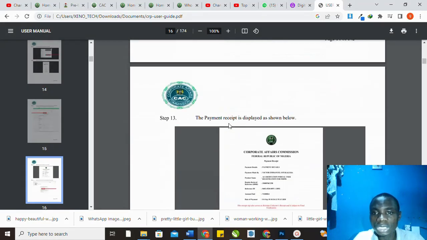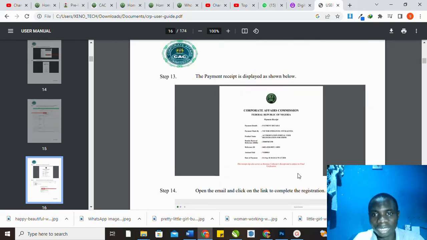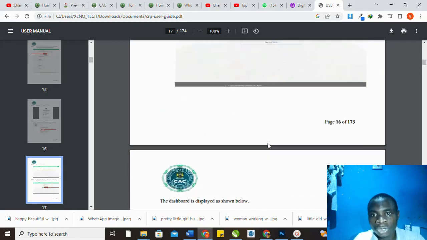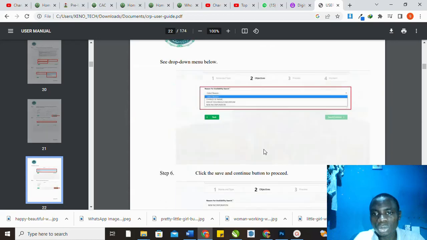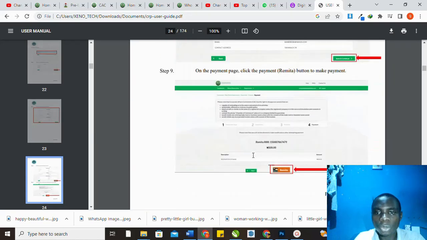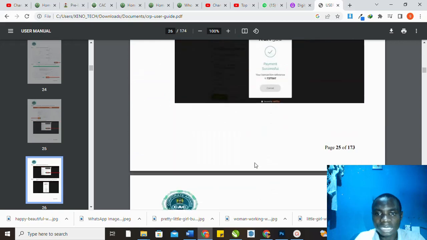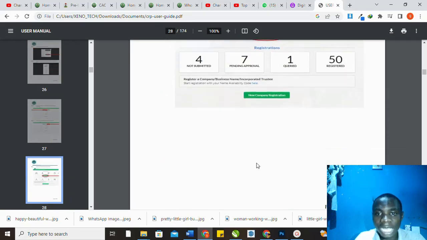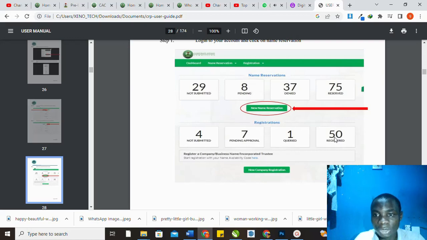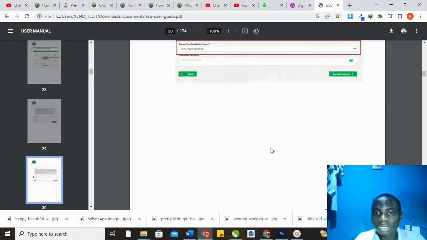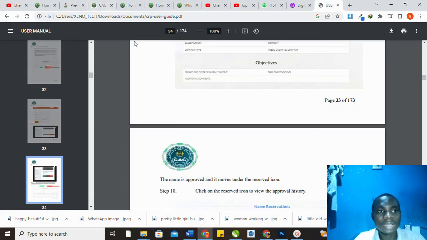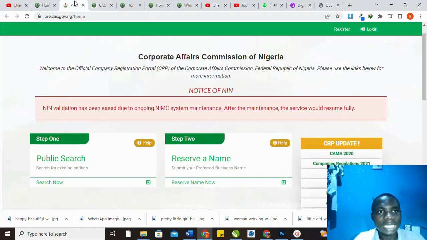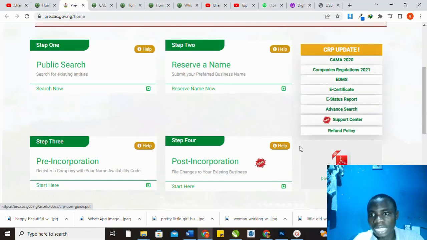So make sure you go through this. This is your reservation receipt. So you can see it. Everything is here, and I'm going to explain in the next tutorial how to reserve a name. But you can go through all of this. You need to make payments and everything. You can see this person has already registered 50 companies. All those things are here. So that is it, we stop here for showing you their portal. Now you can download it and save it on your system and put it on your mail, or it's available on the CAC portal. Anytime you come to their portal, it is available there.